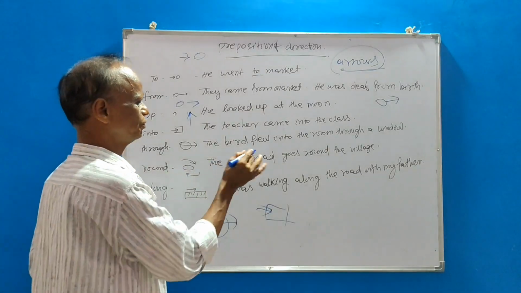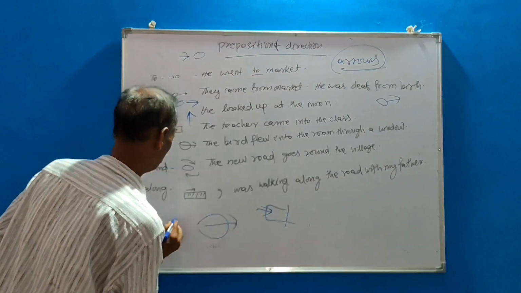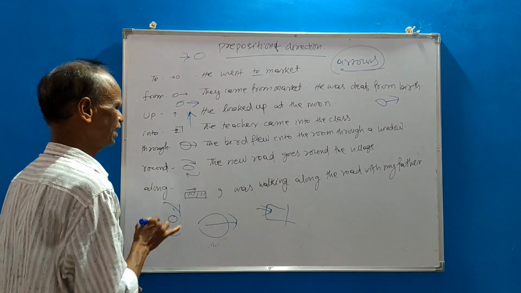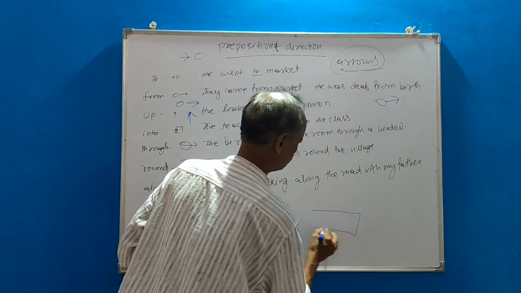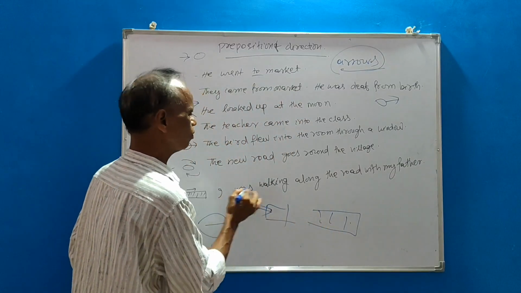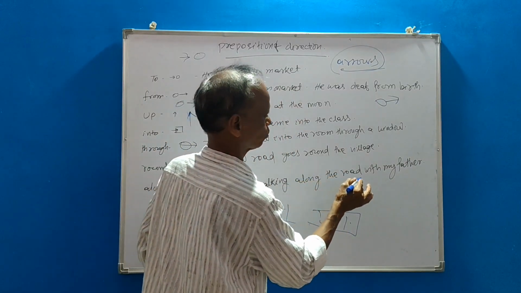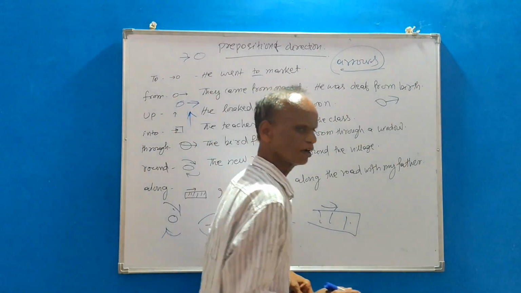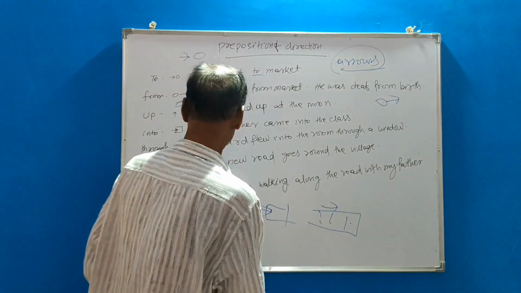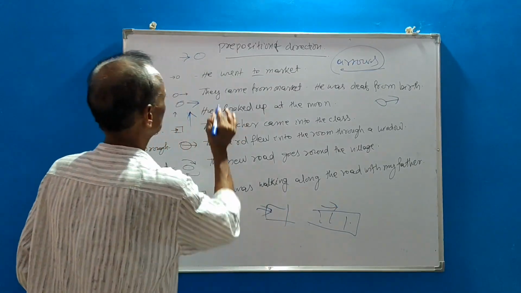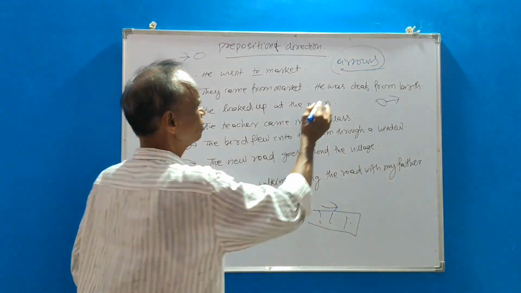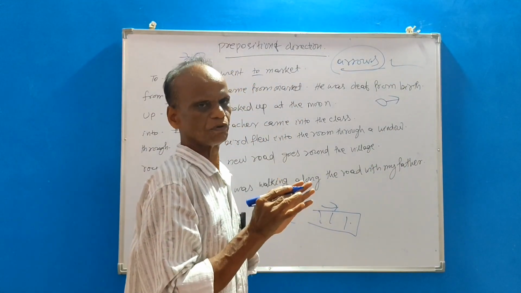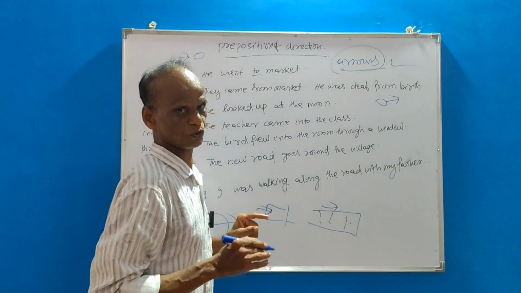Round. The new road goes round the village. Village, goes round. Okay. Next, along. Suppose this is a road. You go. I was walking along the road with my father. Walking along the road. Okay. So it is an easy way to use prepositions of direction through arrows. Okay, for better understanding and to help in how to use prepositions. Okay, next.